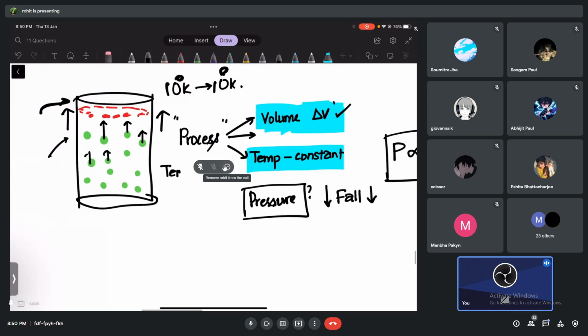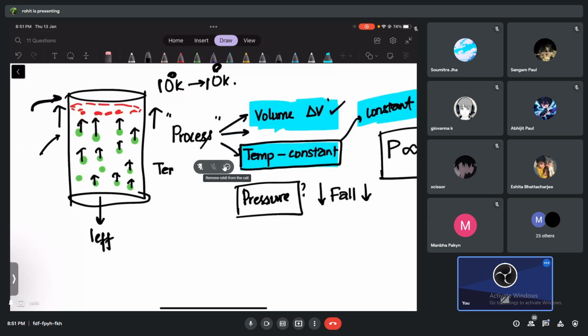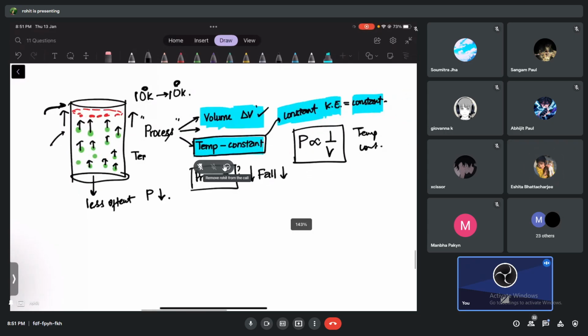molecules, what do you think? They're moving faster or moving at the same speed? The molecules are moving at the same speed. Do you agree, guys? Because the temperature is constant. So they have more kinetic energy, less kinetic energy, or constant kinetic energy? Constant kinetic energy. That means, will they hit the walls as often, or will they hit the walls less often now? Less often. So automatically the pressure has to decrease. I think you agree with this one, right?